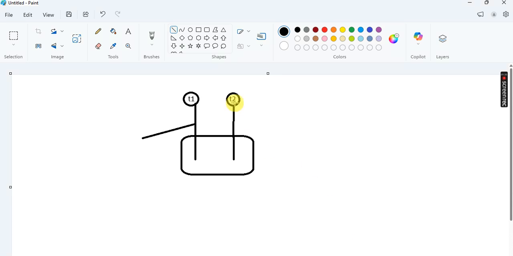Suppose, diagrammatically, here are two threads, t1 is one thread and t2 is another thread. First the t1 thread is allowed to come into the synchronization area, and the block of code is executed. So this is a synchronization area. Synchronization area means the method. Suppose we start a method, void display. Before the method, just add the synchronized keyword, then the method is a synchronized method. So that is called a synchronization area.